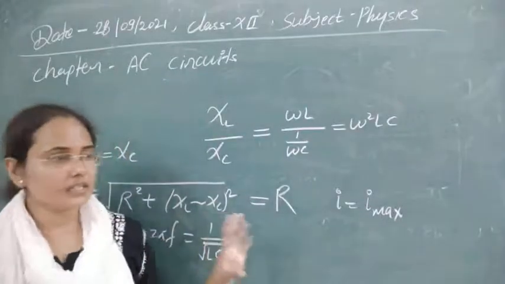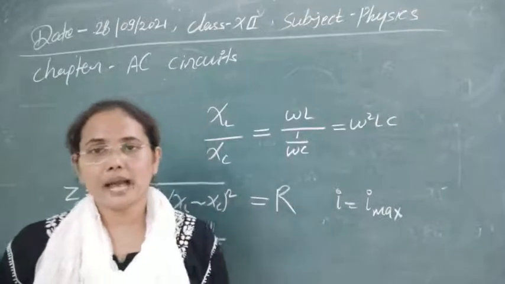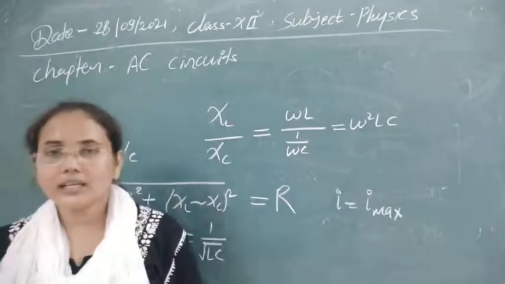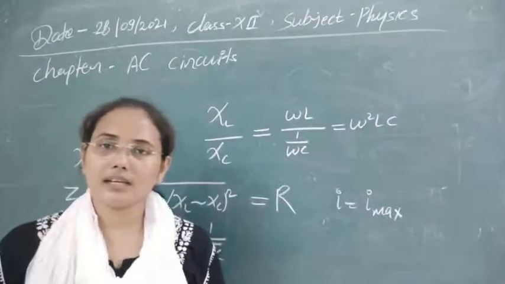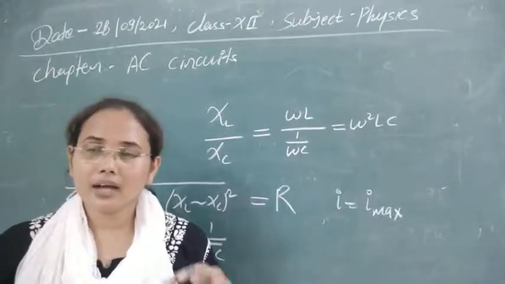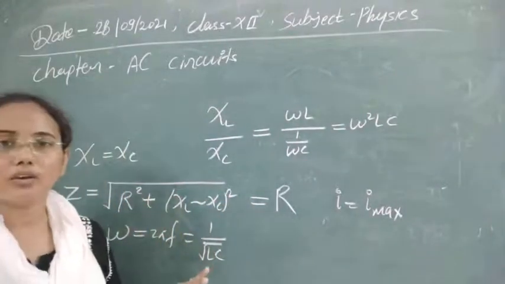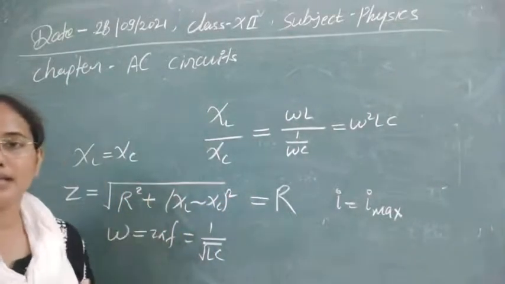Now the next question is related to this one: the parallel resonant circuit behaves as what? For the parallel resonant circuit, the circuit has the tendency to reject one particular frequency, because the condition is just opposite in a parallel LCR circuit.